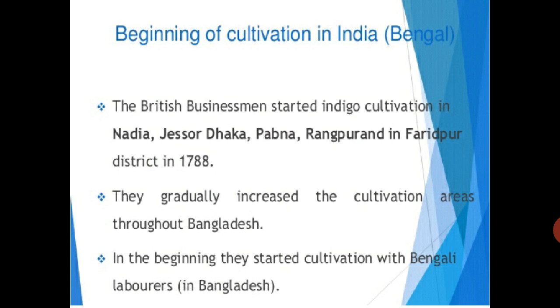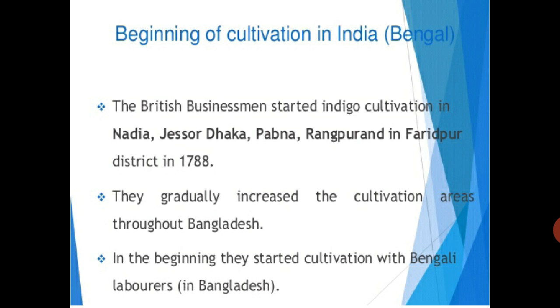Britain was getting the supply of indigo from the America and West Indies side. But America was under the colonial rule of the British. America fought and got freedom. So America said that now we are not ready to give indigo to Britain. In the West Indies also they stopped giving indigo to Britain. Now they were in need of indigo, so the demand increased, and the Britishers thought that we should cultivate indigo in India. Then Britain turned to India for indigo cultivation.